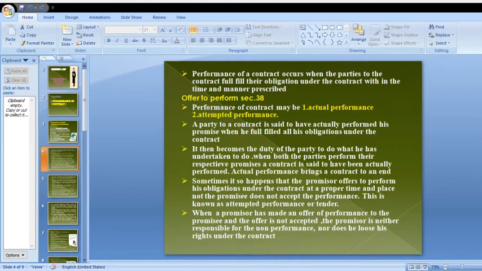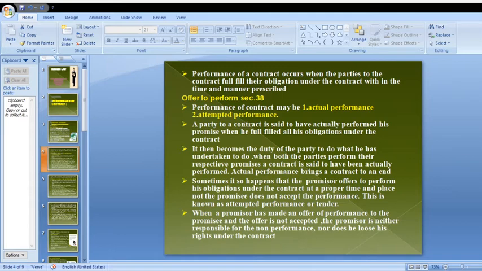Sometimes it so happens that the promisor offers to perform his obligations under the contract at the proper time and place, but the promisee does not accept the performance.